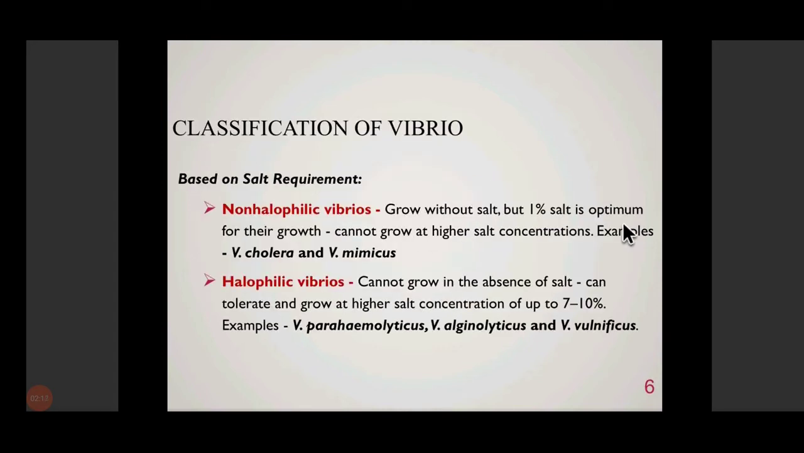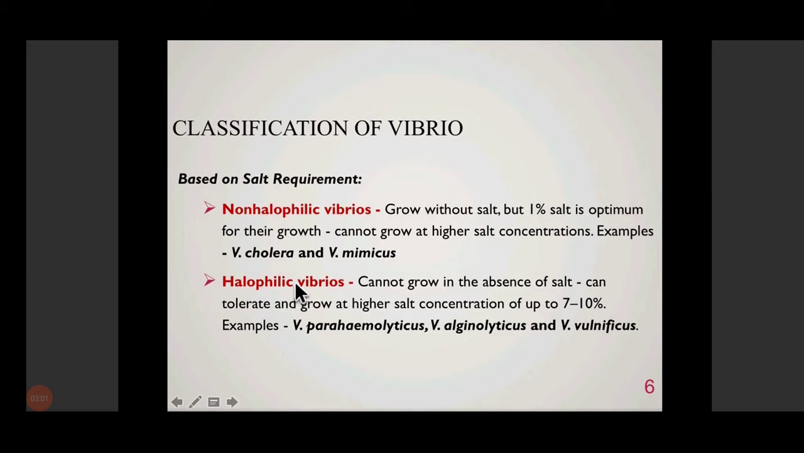So Vibrios can be classified on the basis of their salt requirement, whether or not they require salt for their growth, and what concentration of salt they require or can tolerate. So they can be classified as non-halophilic, that means non-salt-loving Vibrios, and halophilic Vibrios, that means salt-loving Vibrios. By non-halophilic we mean that they are able to grow without salt, but 1% salt concentration is optimum for their growth. The salt is not mandatory, but they do grow better if salt is present. But they cannot grow at very high concentrations of salt. Examples are Vibrio cholerae and Vibrio mimicus.